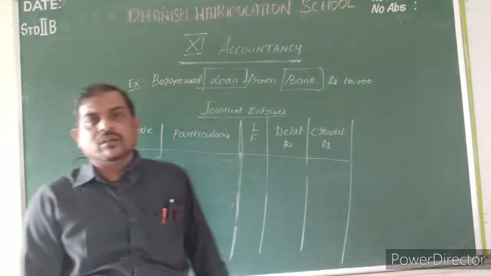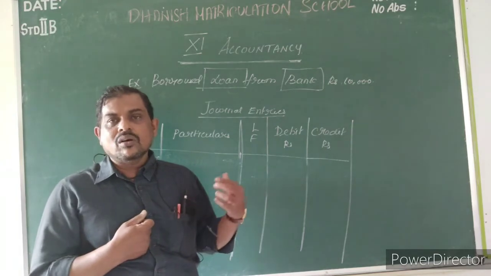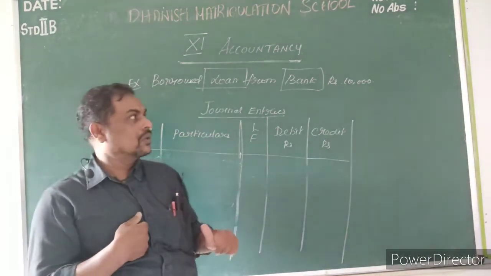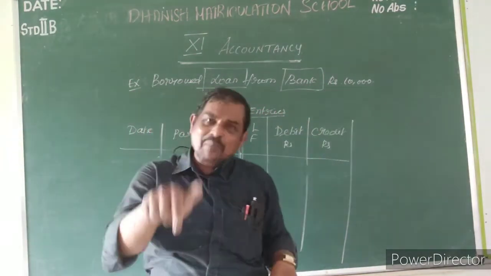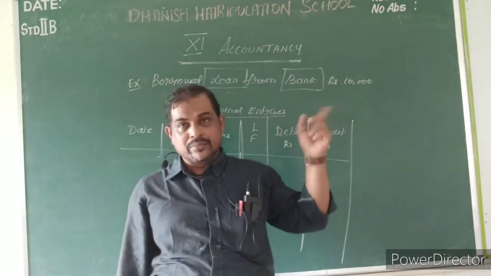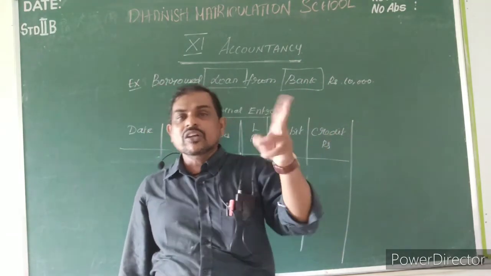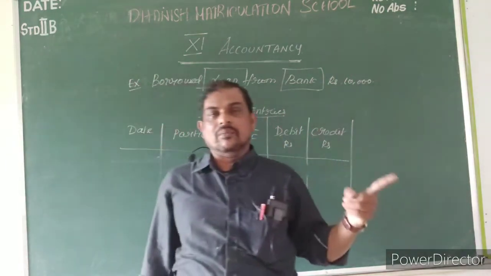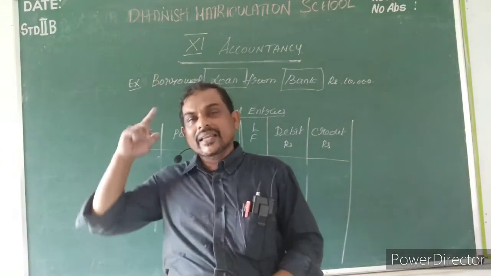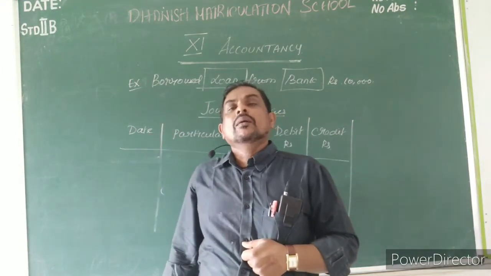So bank loan. Who is getting the bank loan? I am the proprietor. I am only getting the loan, so my name is A. A is getting the loan. So bank loan is also a personal account, then bank is also a personal account. I told you, sometimes the same type of account will come for two items. Usually, in examples 6, 7, 8, 9 and so on, two different accounts come: one real and one personal, one nominal and one personal, one real and one nominal. But in this transaction, both items are related to personal accounts only.